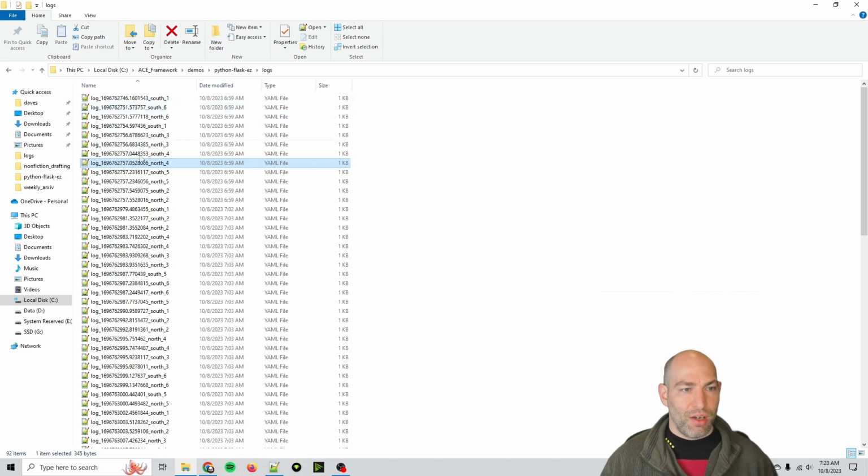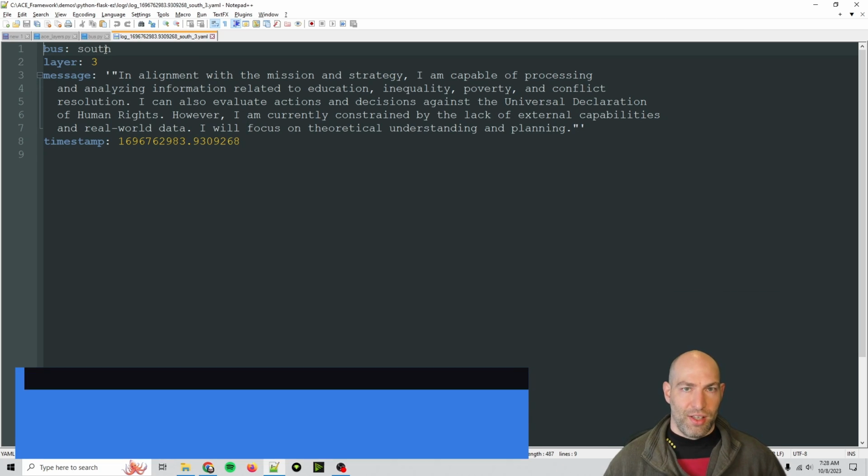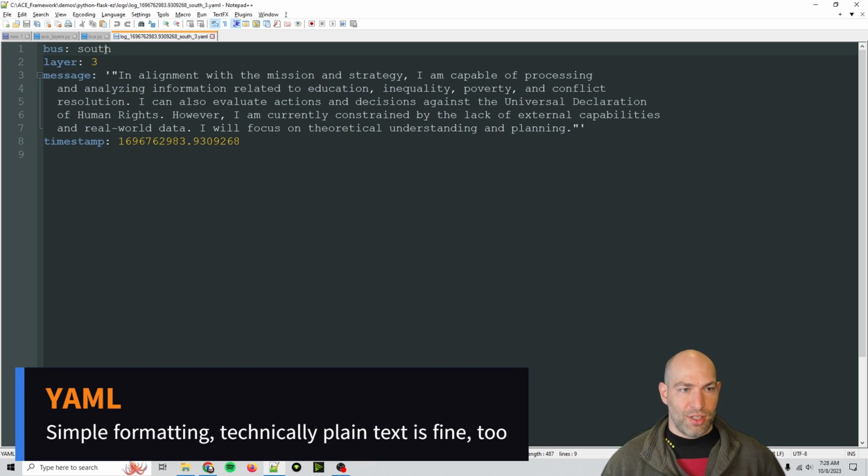Now, let me show you some of the messages. So here we go. This one is bus south, so you know which side this is on. This is a top-down one, so this is a command. And this is layer 3, which is the agent model. So in alignment with the mission and strategy, I'm capable of processing and analyzing information related to education, inequality, poverty, and conflict resolution.